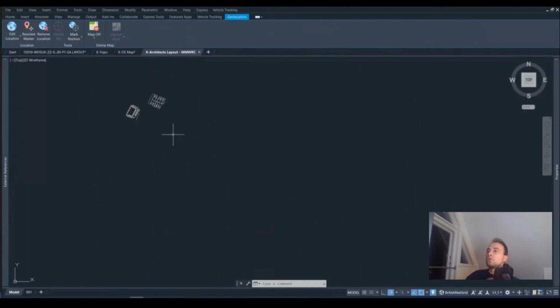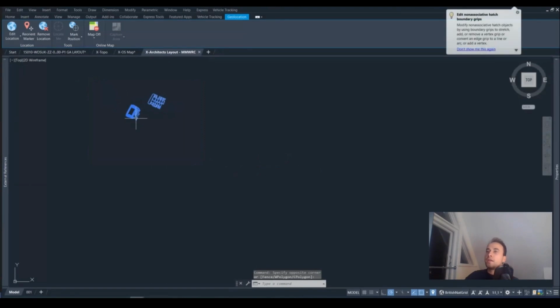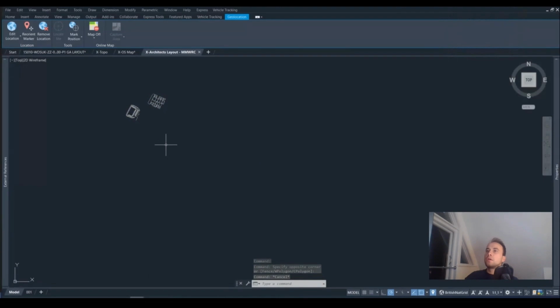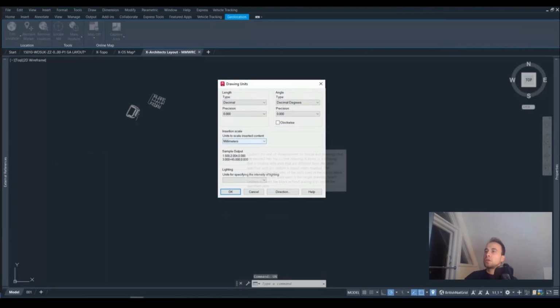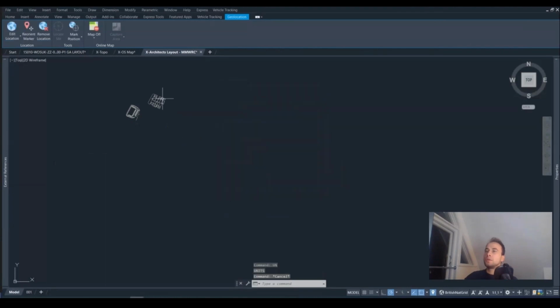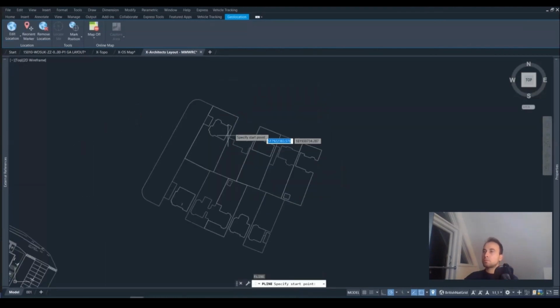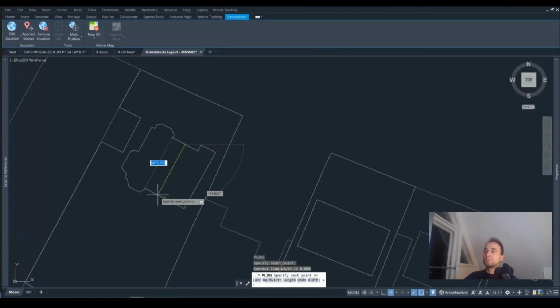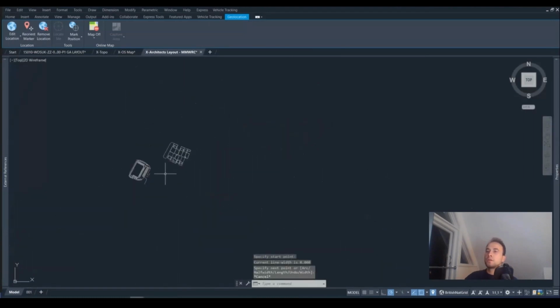We would have to either just align this drawing or also align it and scale it too. I would prefer at this point to just align it as well, but we need to make sure that we're also having the right unit set again. So we can see this one is in millimeters. If we check that drawing, indeed it is in millimeters.